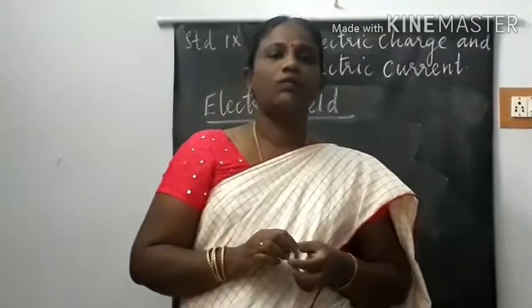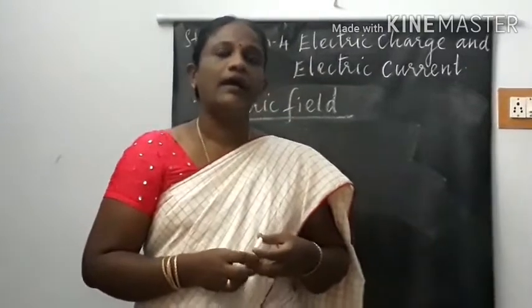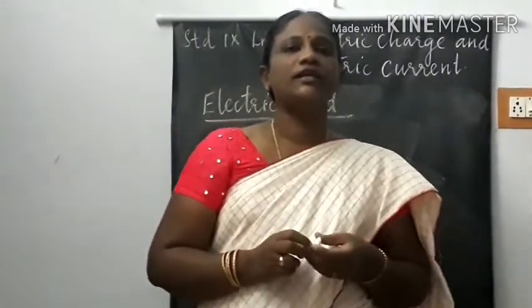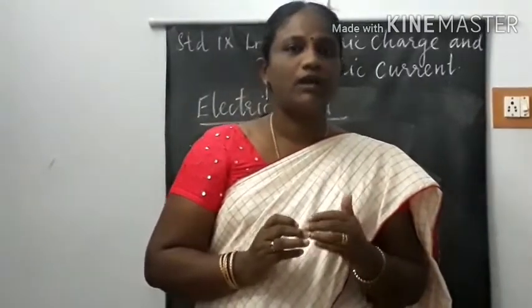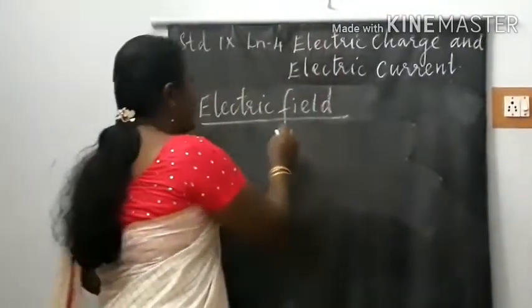Now let us learn what is an electric field. An electric field is a region around which the charge experiences an electric force. So what is an electric field?